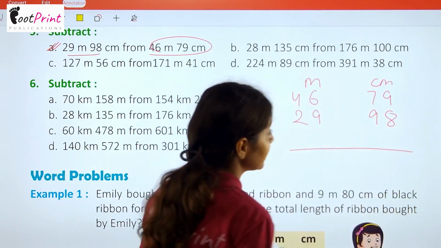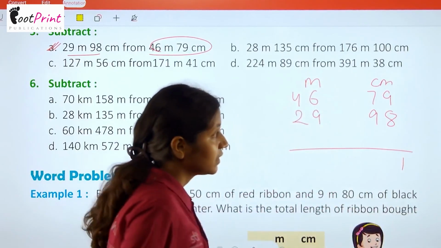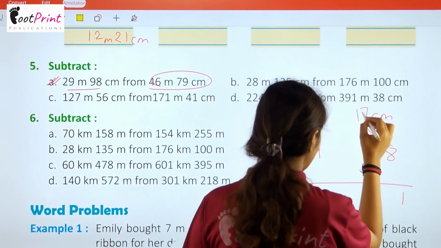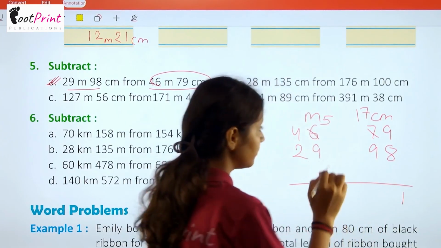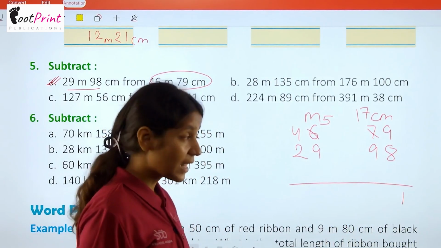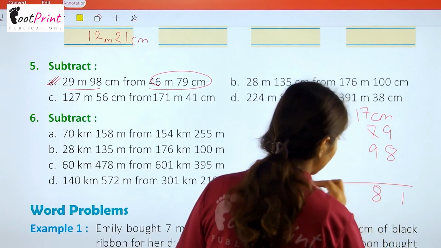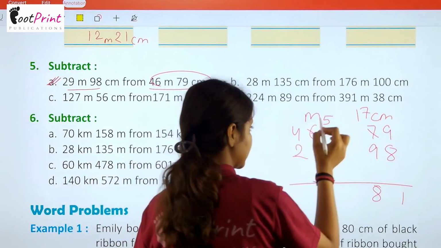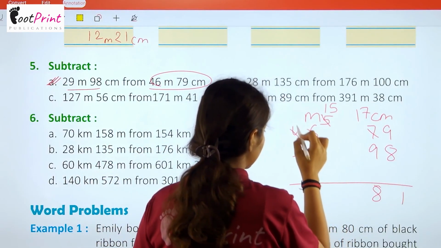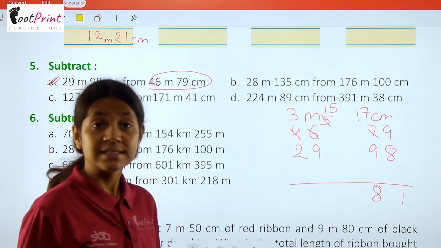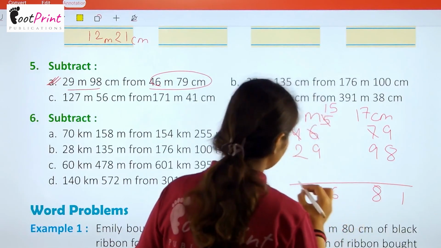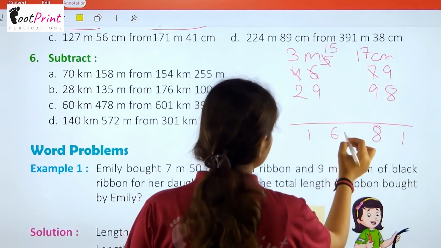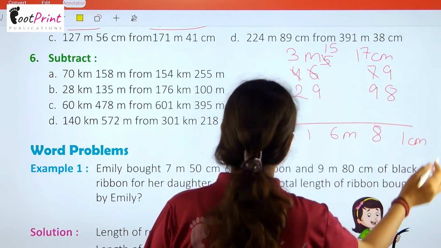Now 9 minus 8 is 1 and 9 cannot be subtracted from 7. So we will make this 7 as 17 by taking the carry from this place. This will become 5. Now 17 minus 9. So it will be 8. Okay. Now 5 minus 9, again it is not possible. So we will make this as 15. And this will become 3. Now 15 minus 9 is 6. And 3 minus 2 is 1. So this will be 16 meter 81 centimeter.